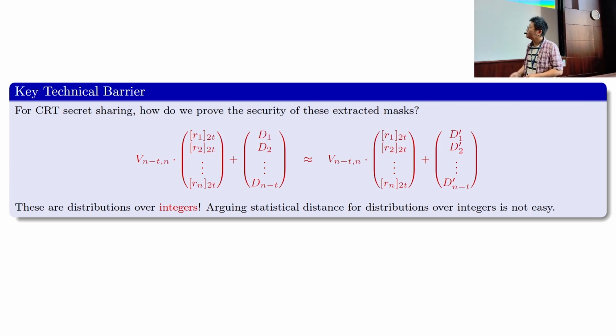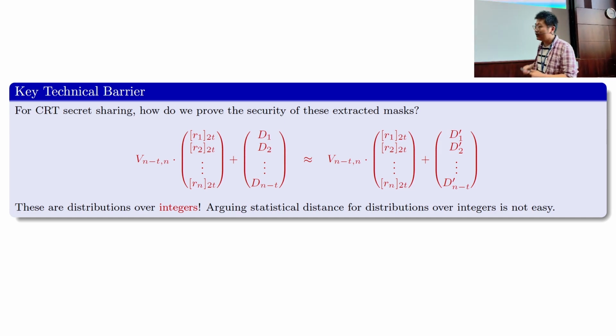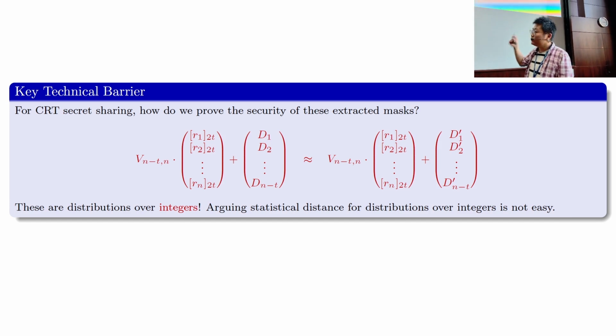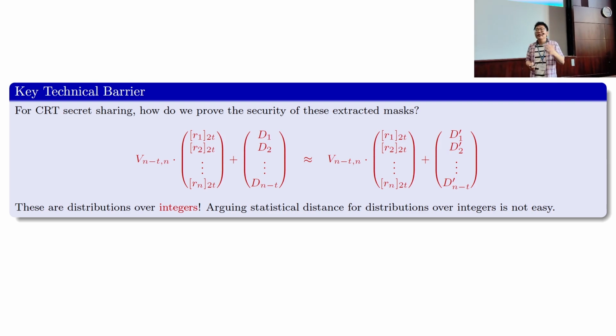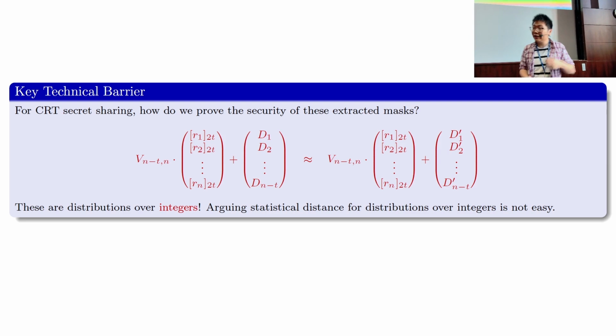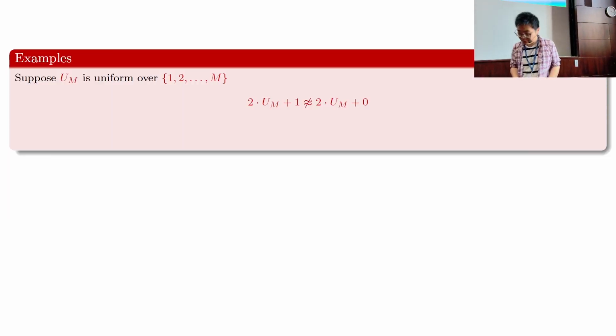Because all the random masks are distributed over the integers, what we are essentially trying to do is randomness extraction over the integers. And this is not an easy task. I won't go into too much detail about how to do this, because I haven't even told you what the distribution of R1 to Rn looks like. Instead, I will show you some toy examples, which hopefully will give you some idea why this might be hard.